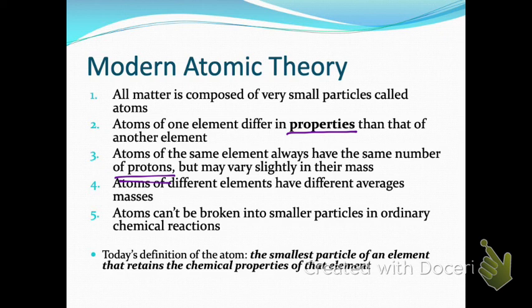Atoms of different elements have different average masses, and atoms cannot be broken into smaller particles in ordinary chemical reactions. So those are all parts of what we know about the atom today. Some of them are still very clear with what John Dalton wrote, and some of them are a little bit new. Okay, and then there's your definition of the atom down below.